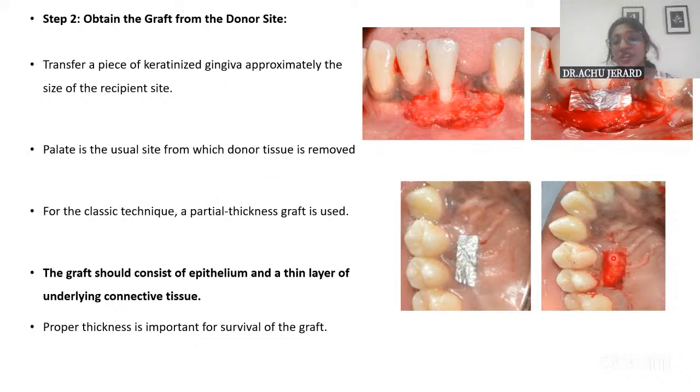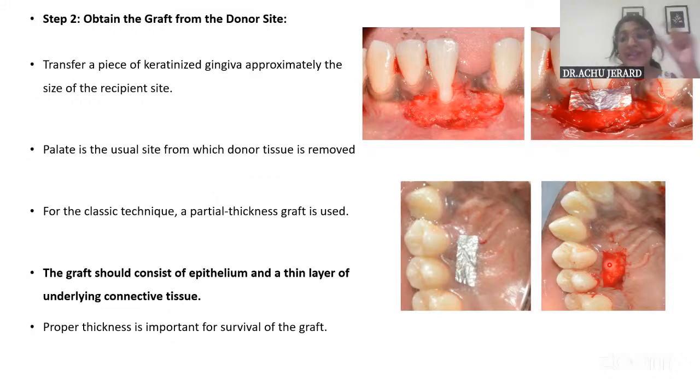So here you see the epithelium with some amount of connective tissue being taken from the palate site. And the thickness of the graft is another major criterion that you will have to bear in mind when you perform these procedures, because if it is not adequately thick, it would cause necrosis of the flap. If it is too thick, then it doesn't allow proper blood supply, neovascularization to take place between the graft and the recipient bed.